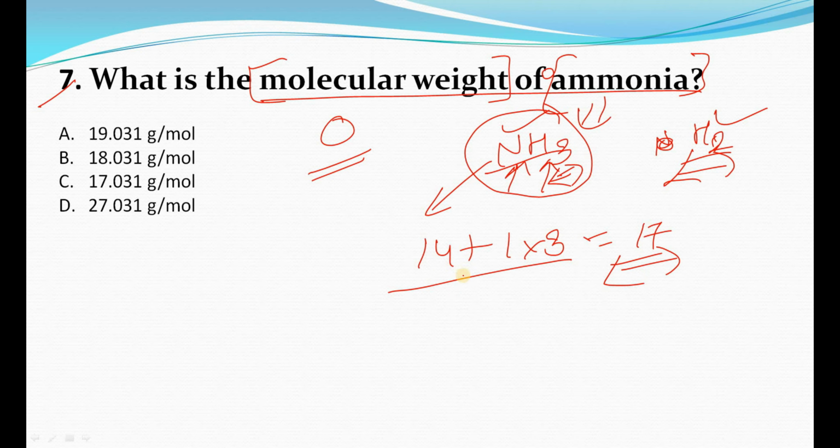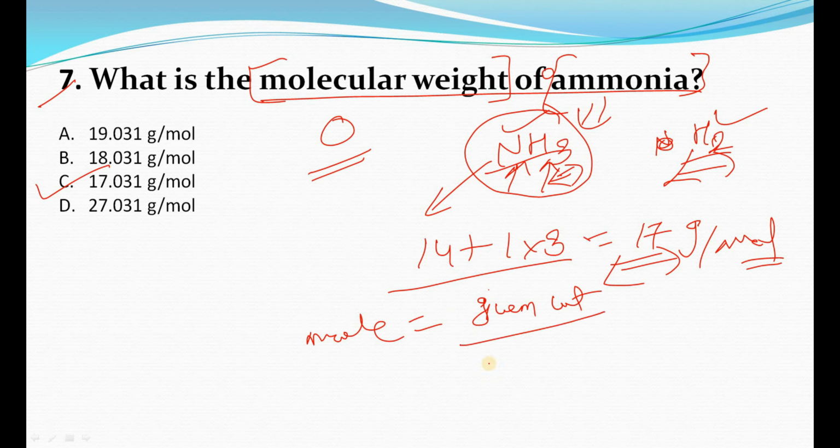I am not writing the decimal values, so we can simply say the answer is C, that is 17.031 gram per mole. Why gram per mole here? Because the definition of mole is given weight divided by molecular weight. And what we had to find here? We had to find here the molecular weight. That's why the unit will be gram per mole.